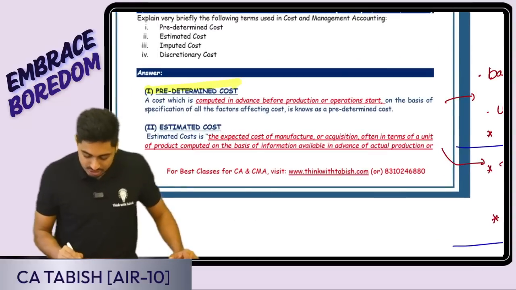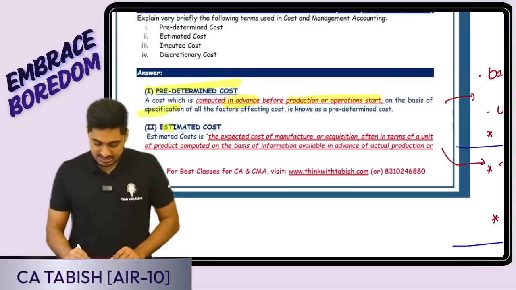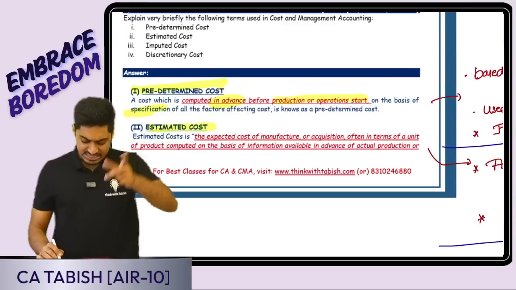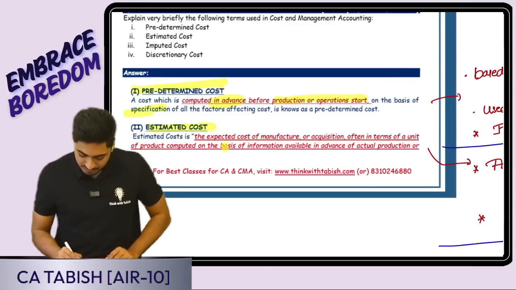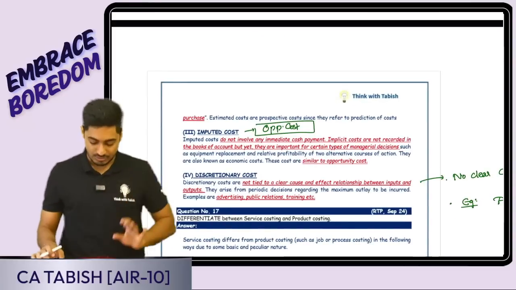Predetermined cost is a cost which is calculated in advance before producing, based on the technical specification. Estimated cost, yes, it is just the estimated cost based on the information available in advance before the actual products. I've told you the gist. Based on that, yes, reading you guys can do it.